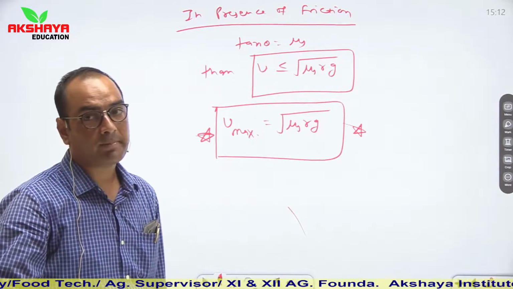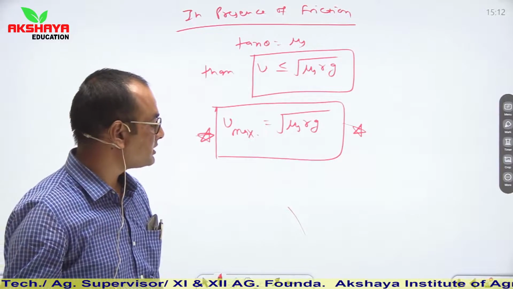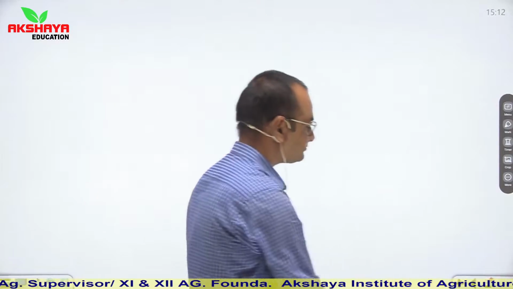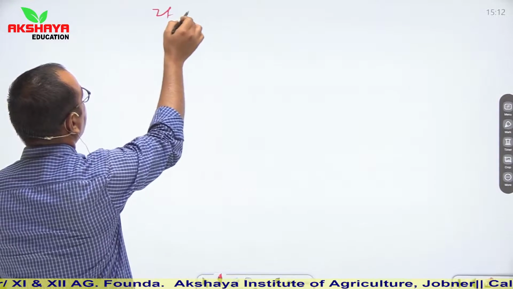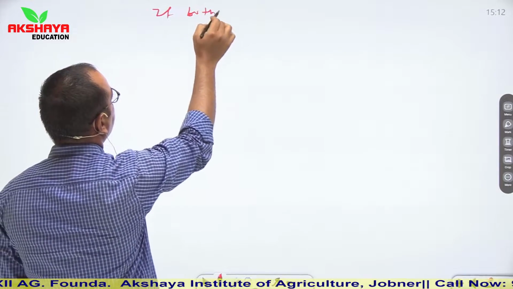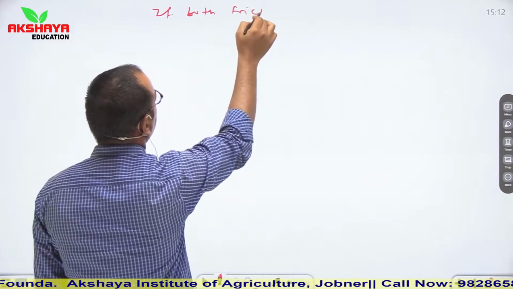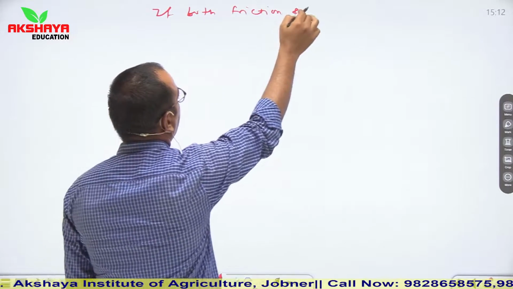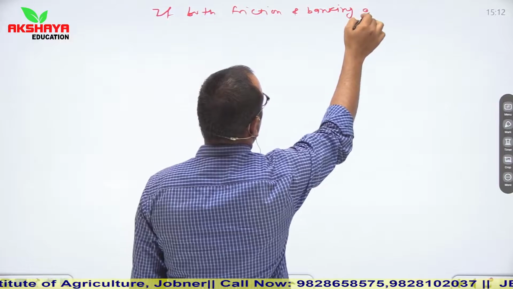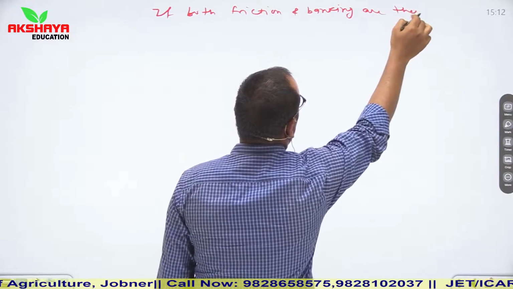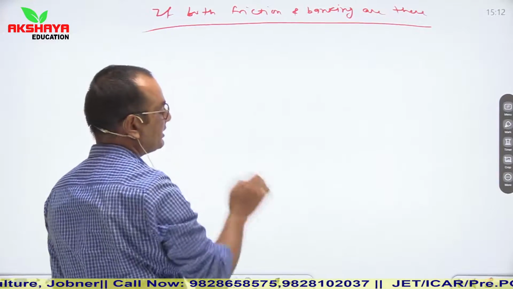Now see, one more pattern is there in circular motion, which is if both friction and banking are there. So we are discussing here three conditions.